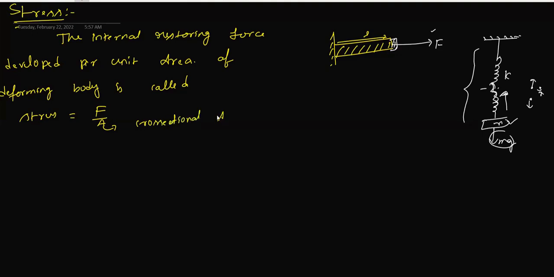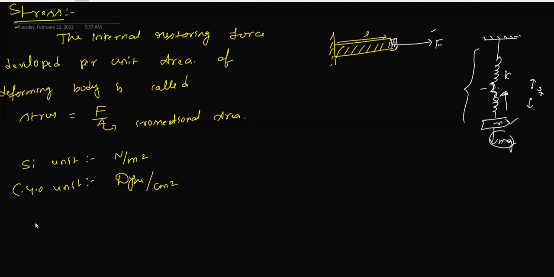Cross-sectional area, which we can define here. So what is the SI unit? SI unit is force upon area, right? Newton per meter square. What is the CGS unit? Newton can be written as dyne, so dyne per centimeter square.